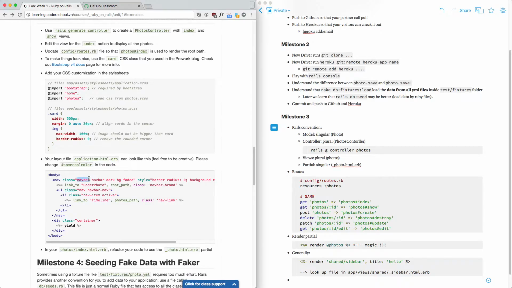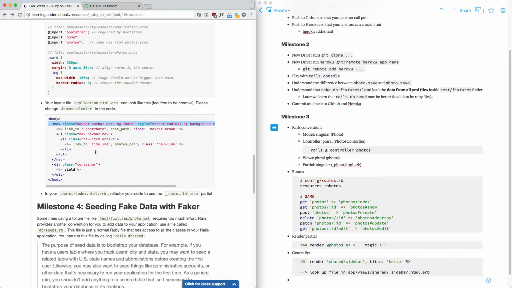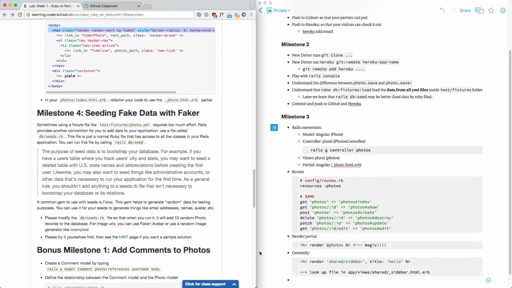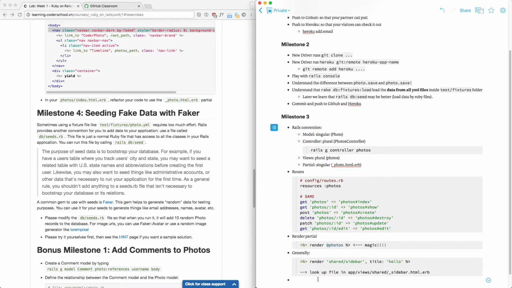You know by now how to use the Bootstrap stuff. You can learn that at home. I trust that's okay, right? Let's seed data with Faker. Before that, loop. Understand the loop, right?